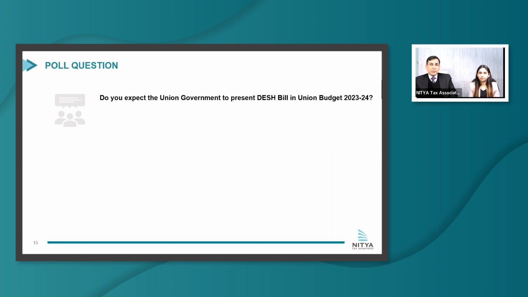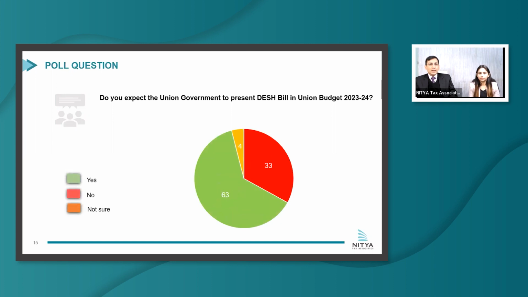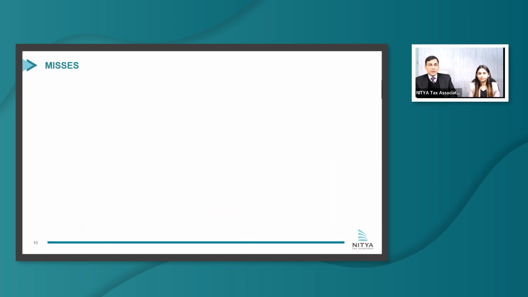So we ran a poll and asked the participants, do you expect the union government to present the DESH Bill in the union budget? So 63% people said yes, but we find the DESH Bill conspicuously absent. Even there was no announcement whether it will be coming in the tenure of this government or not.